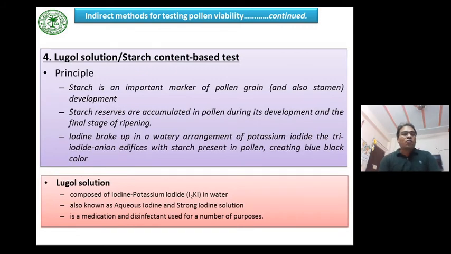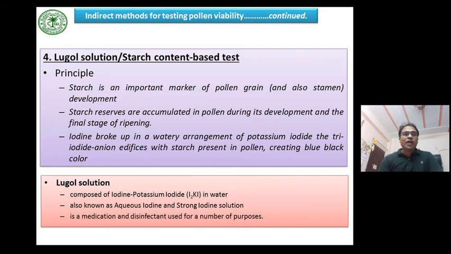Lugol test or Lugol solution test, a starch content based test. The major principle is that starch is an important marker of pollen grain. Starch reserves accumulate in pollen during its development and the final stage of ripening. Iodine is dissolved in a watery arrangement of potassium iodide.